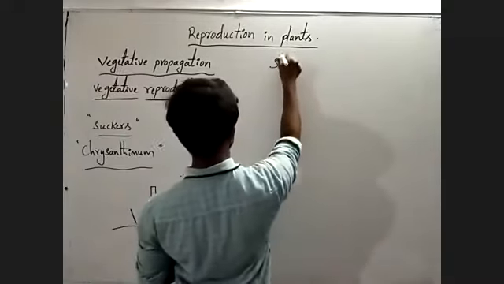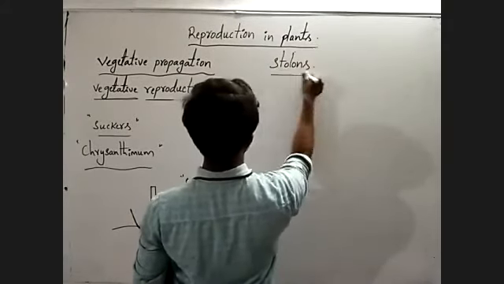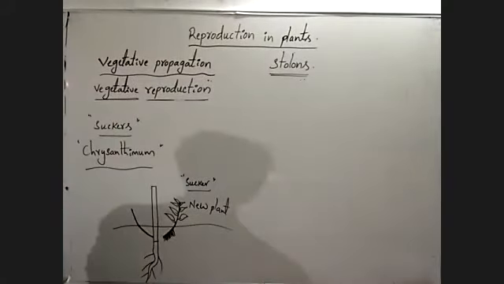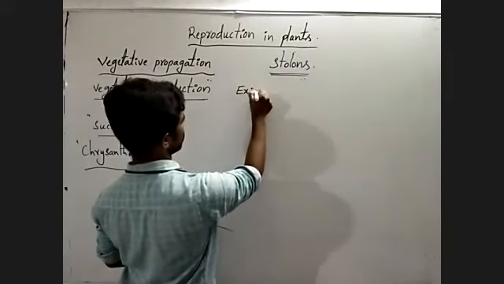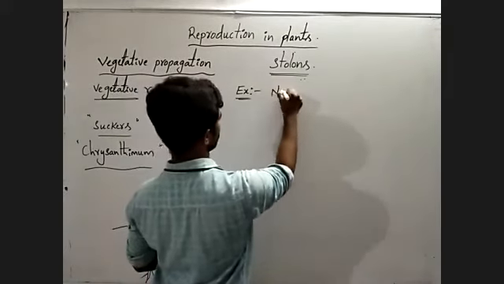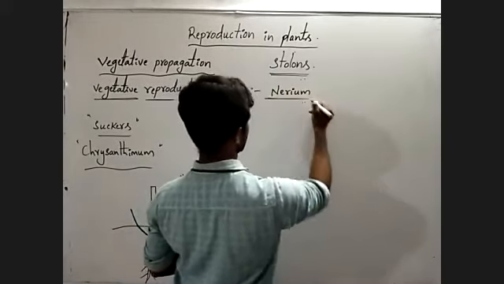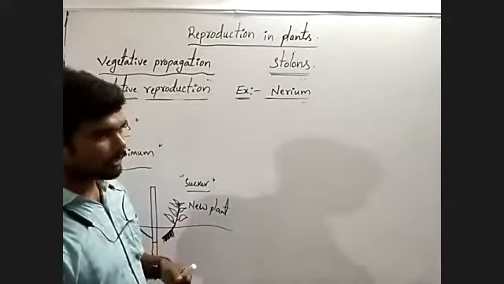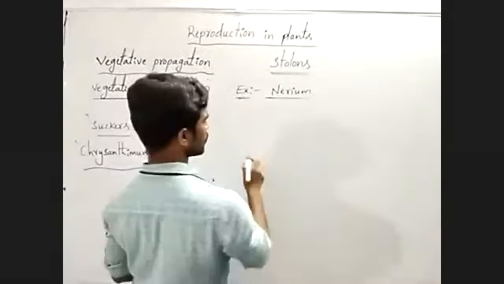Another one, stolon. Next, stolon. Example, nerium, Ganneru plant. Okay, now observe nerium here.